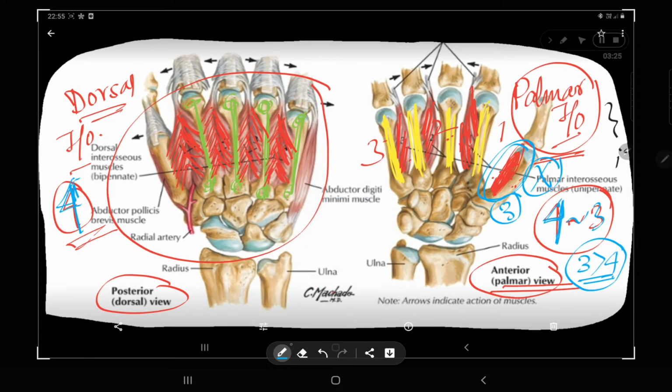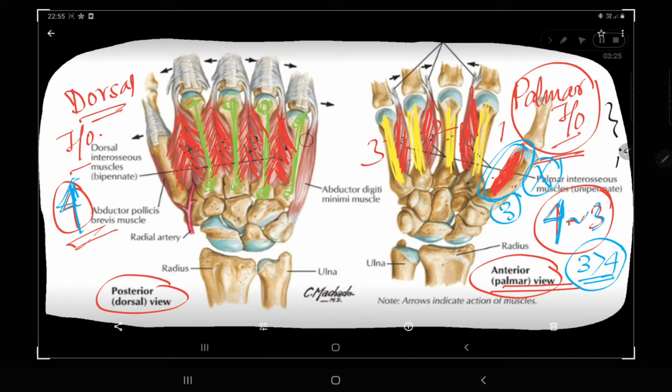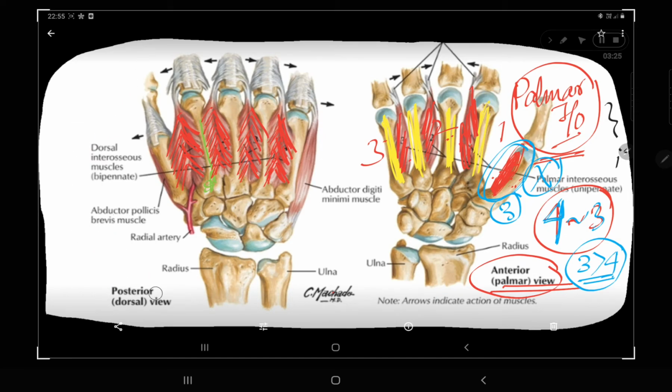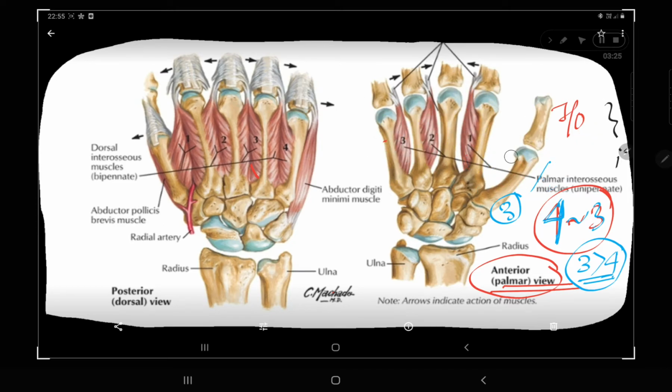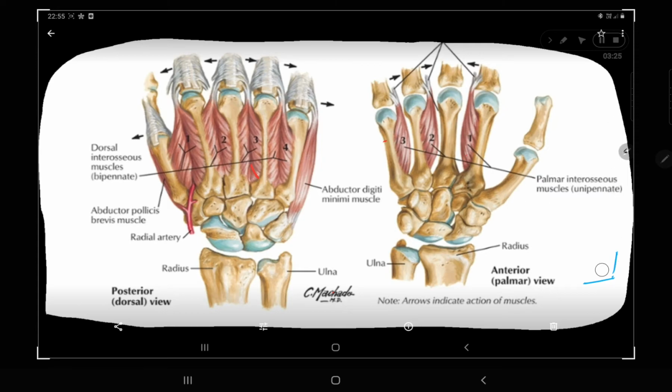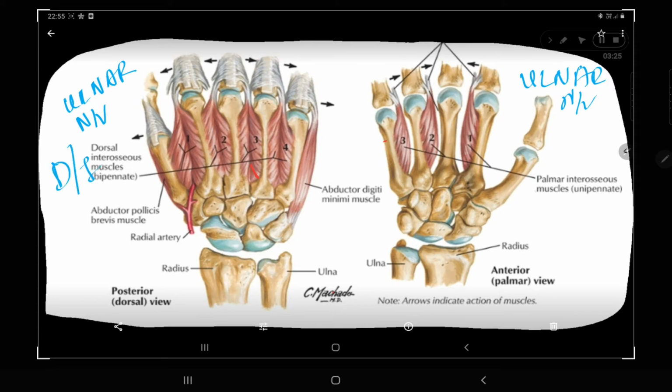Now I am erasing all these things. I think you understood this very well now. Your interossei muscles are present in between your bones, that's why they are called interossei. Whether palmar interossei or dorsal interossei, both are supplied by your ulnar nerve.